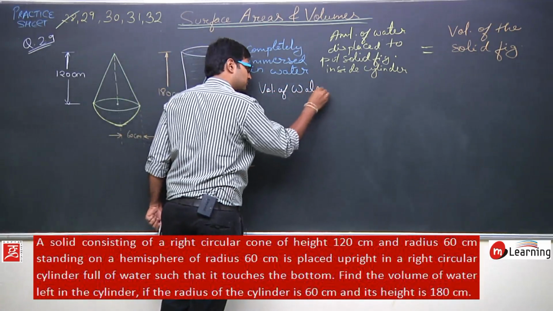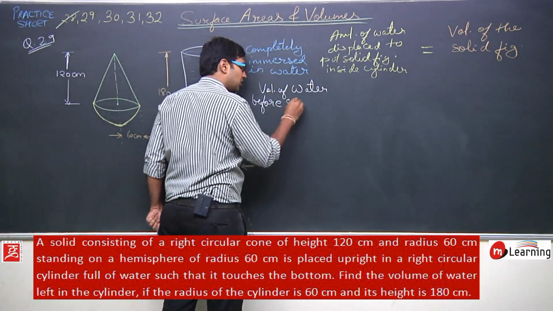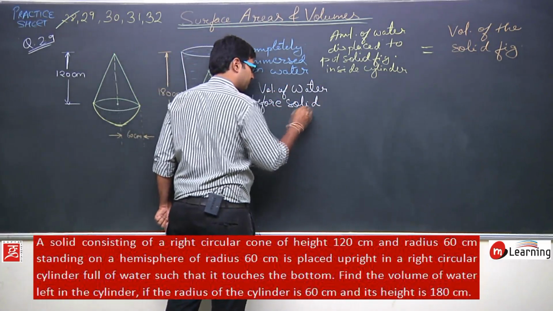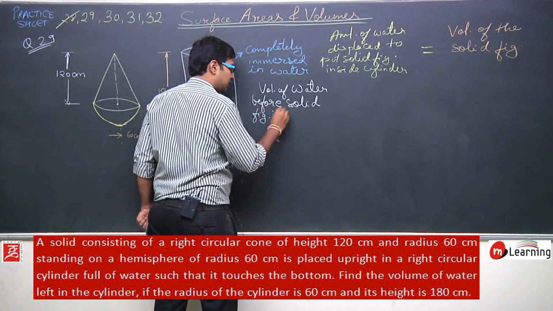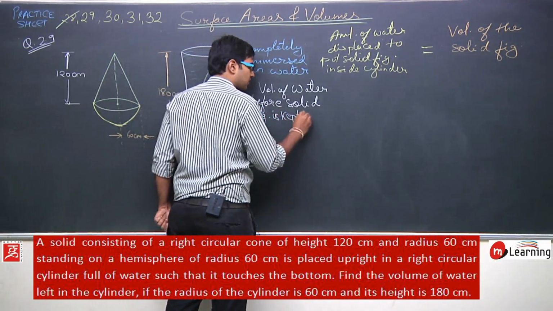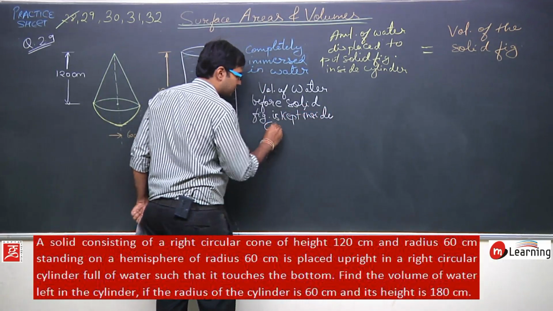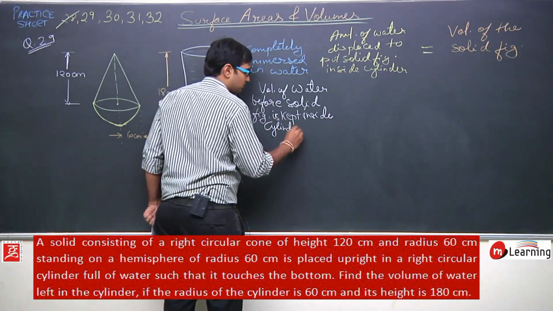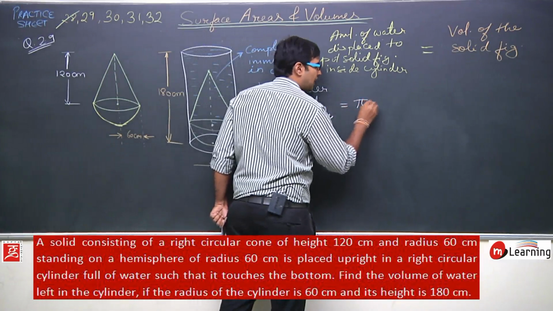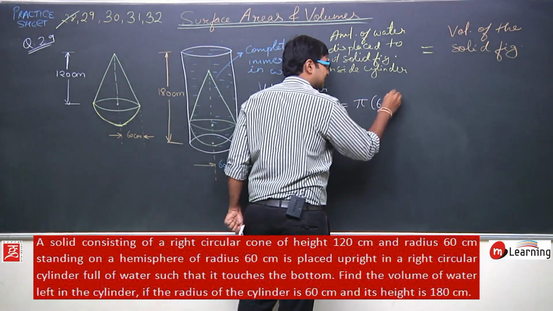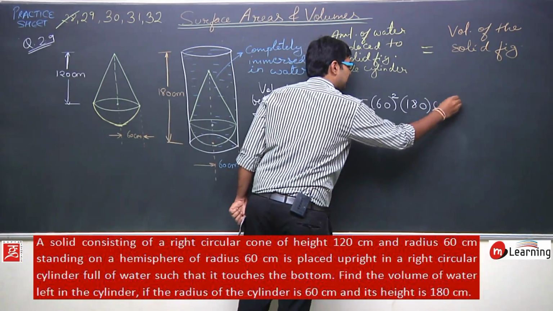keeping this solid figure. So the volume of water before the solid figure is kept inside the cylinder will be pi into r square, where radius is 60, squared, into h, which is 180 centimeter cube.